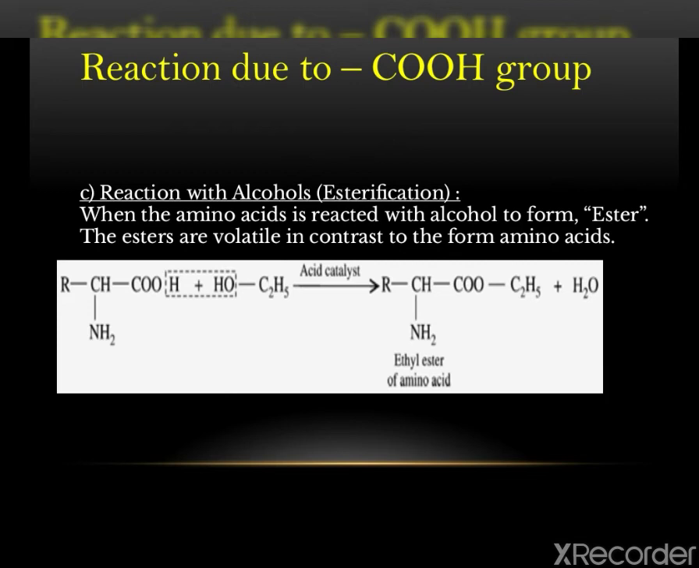The third part of the reactions, that is reactions due to the R group, we have seen in the first part of this series on proteins and amino acids reactions.